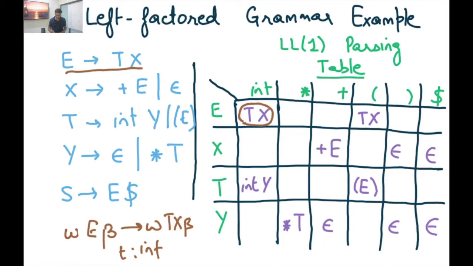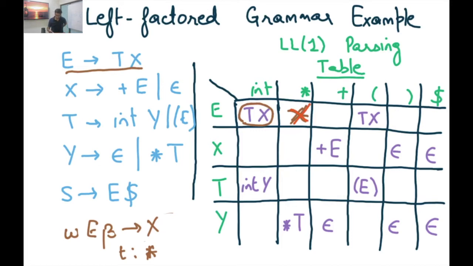On the other hand, for E, if the next token is star, then there is no entry here, right? So there is no entry here, which means if I'm at this stage and the next token is actually a star instead of an integer, then I can conclude that the string is not parsable. In other words, it does not belong to the language represented by this grammar. Okay, so this is a cross.